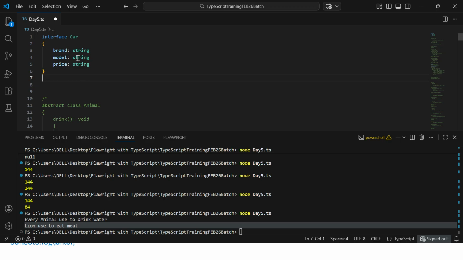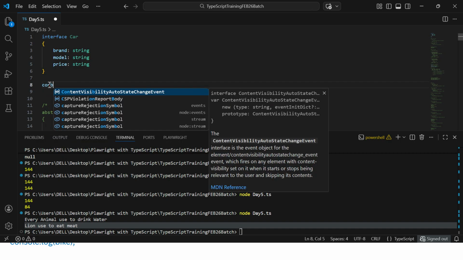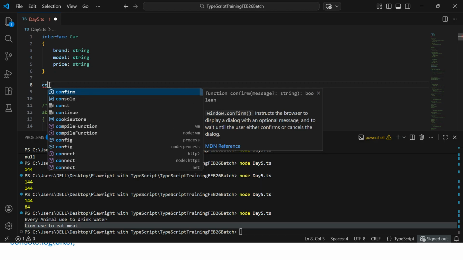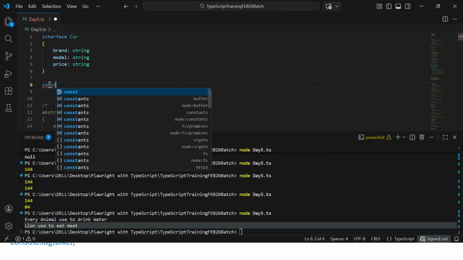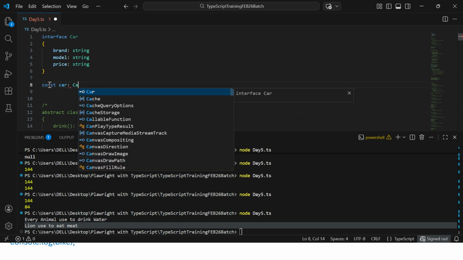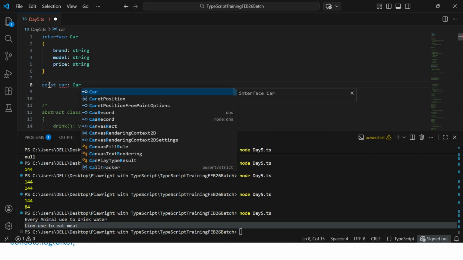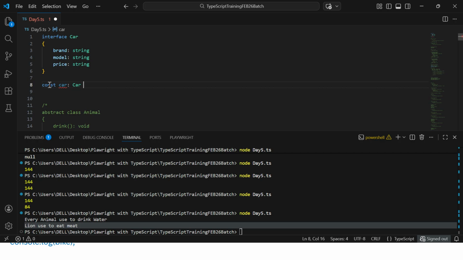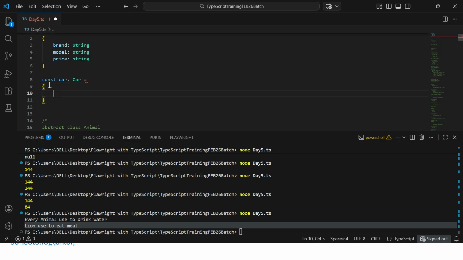Now, this is an interface, and I can try to create an object directly, called a constant. A constant car object, and I'll be using the Car interface, and here I can give the value with the equals sign. This is the syntax. I can create the object.